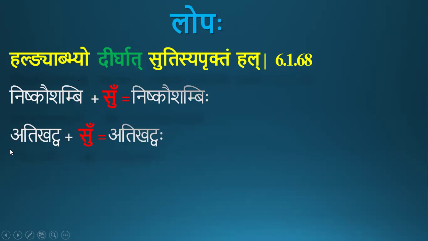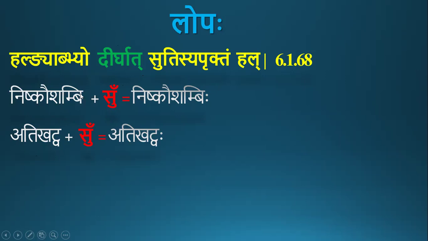On doing samasa, the dirgha A has become hrasva A. So still we consider Nishkaushambi as Ni Pratyayanta and Atikatva as Ap Pratyayanta, but there should not be sulopa here. So to avoid sulopa here, we have Dirgat in the sutra.